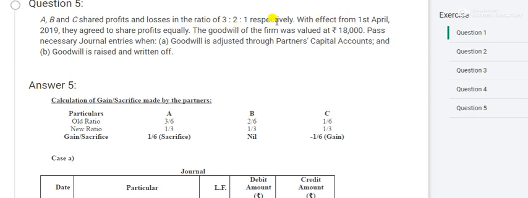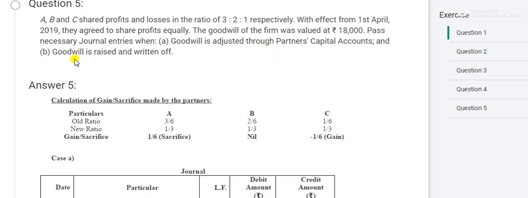The goodwill of the firm was 18,000. Pass necessary journal entries when goodwill is adjusted, and when it is raised and written off. You know that when we have to adjust the goodwill, the journal entry is: gaining partner's capital account debit to sacrificing partner's capital account. And when the goodwill is raised and written off, I will show you the entries.